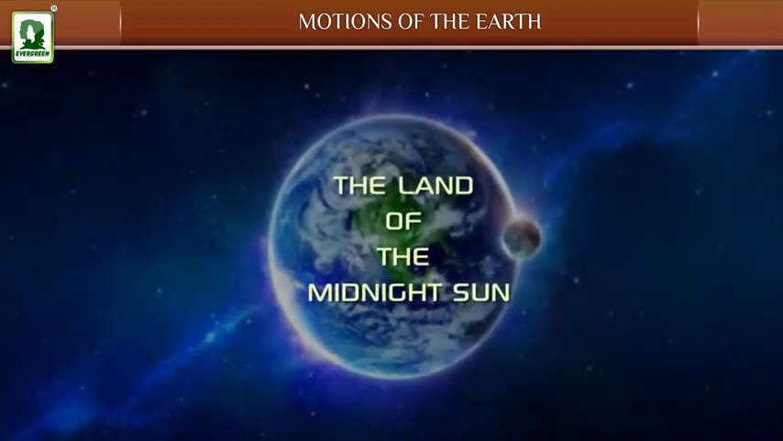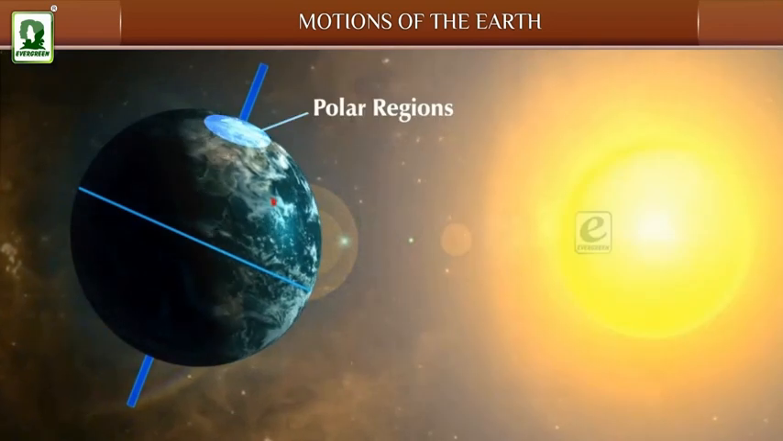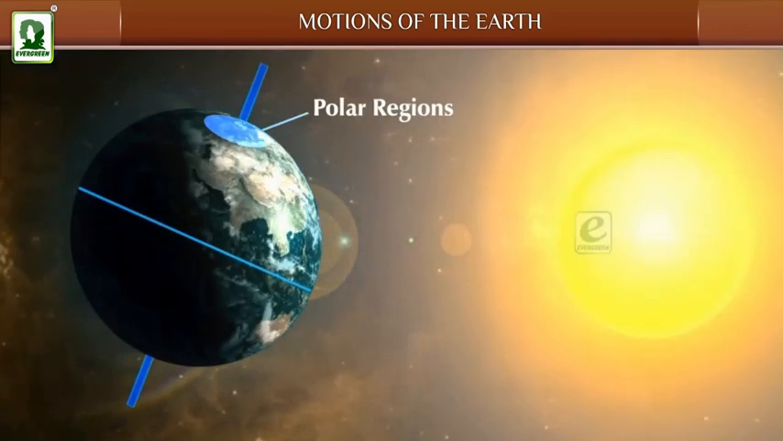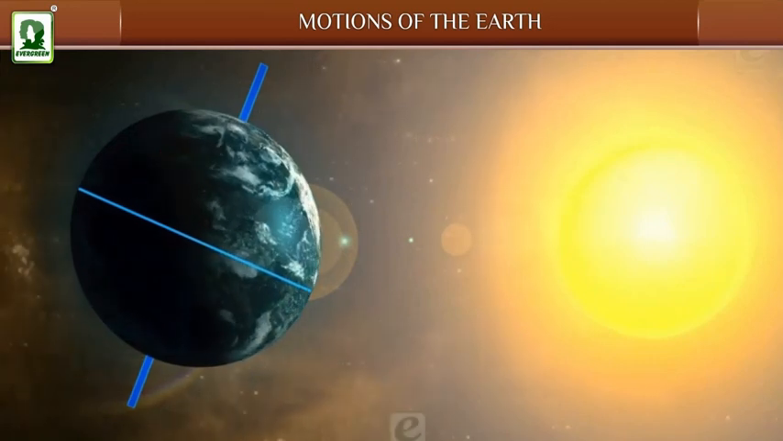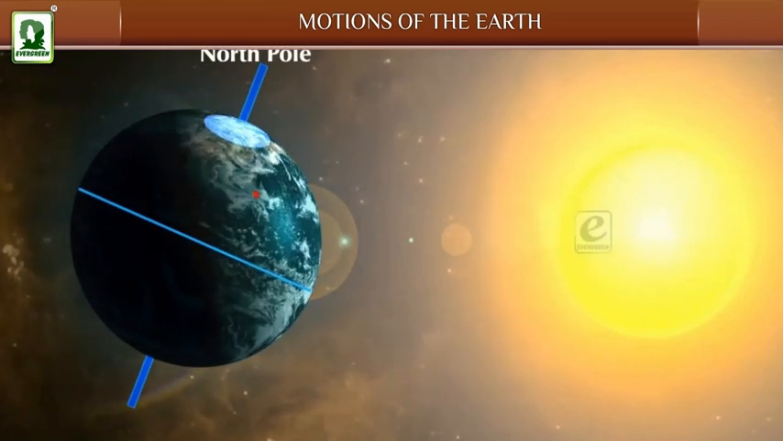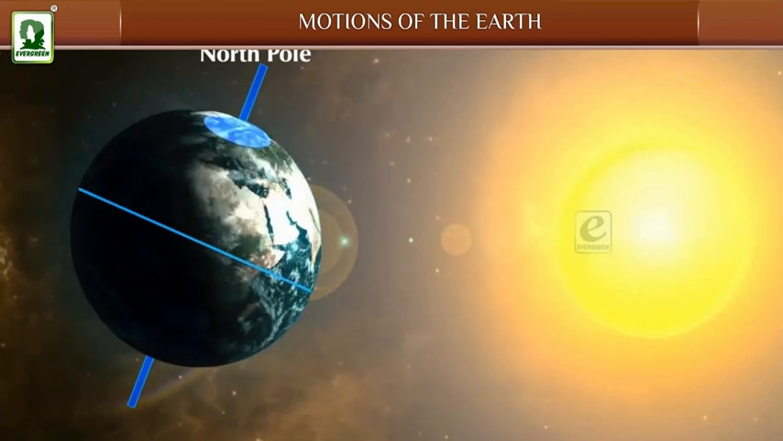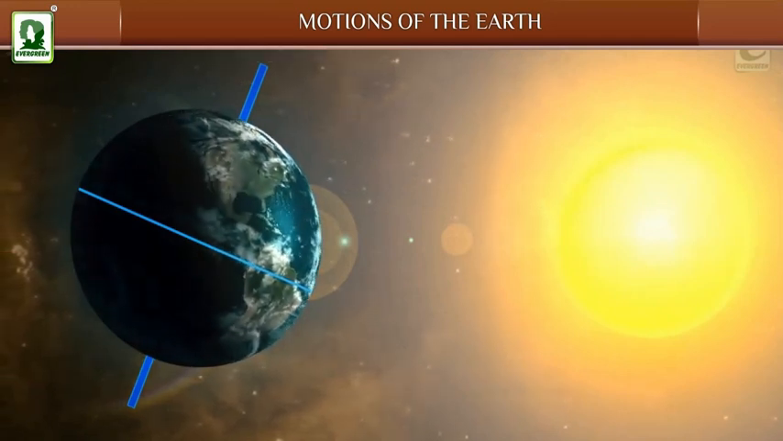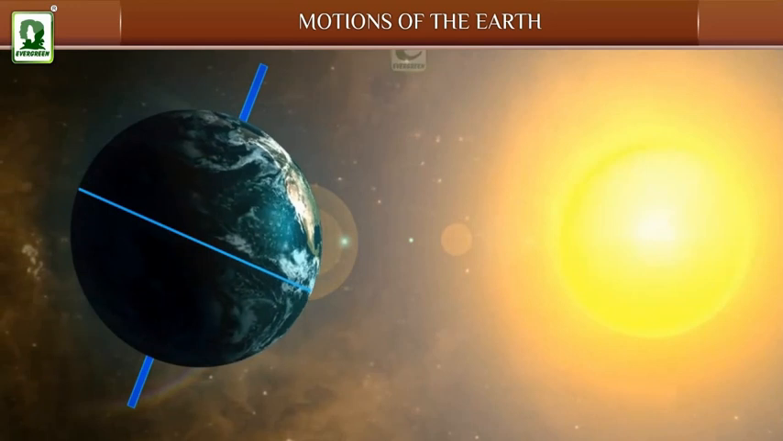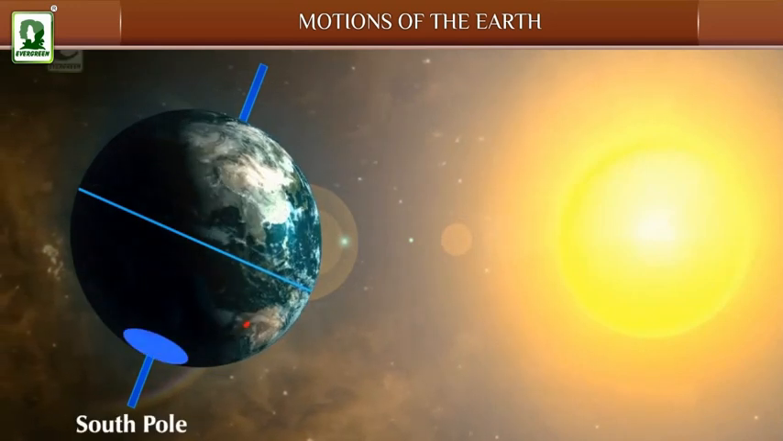The land of the midnight sun. The polar regions are called the lands of the midnight sun because in the summer the sun never sets. North Pole gets full sunlight all day long throughout the summer for a continuous period of 6 months from 22nd March to 21st September because of the tilt of the North Pole towards the sun. During that time it is winter in the South Pole.